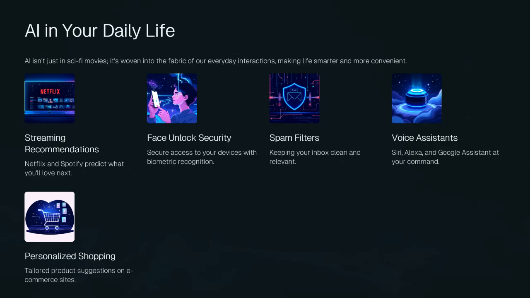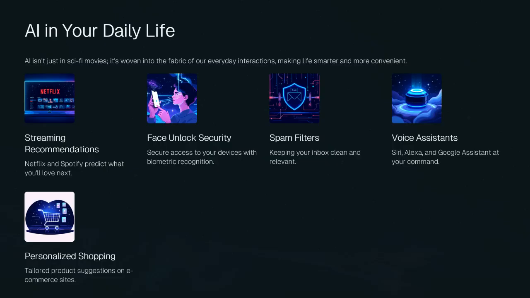Spam filters. Your email automatically sorting spam into a separate folder is another AI model that learned what spam usually looks like from millions of labeled emails. Voice assistants. When you talk to Siri or Alexa, that's AI understanding your speech, processing what you said and generating a response. Shopping recommendations. When Amazon suggests products you might like, that's AI analyzing your purchase history and browsing patterns. All of these are examples of AI in action, but here's where it gets interesting.